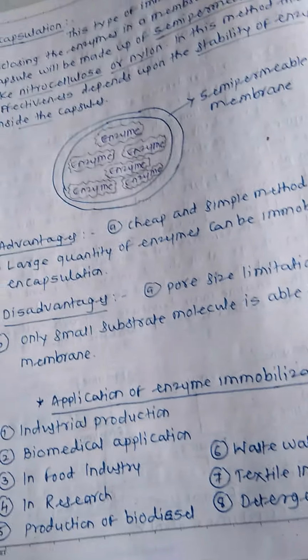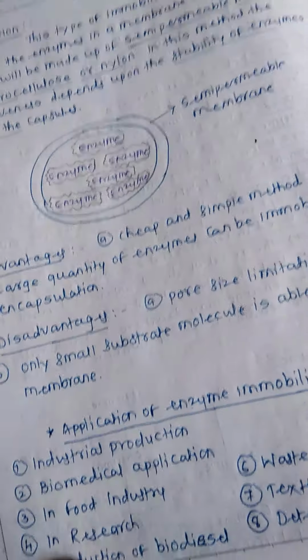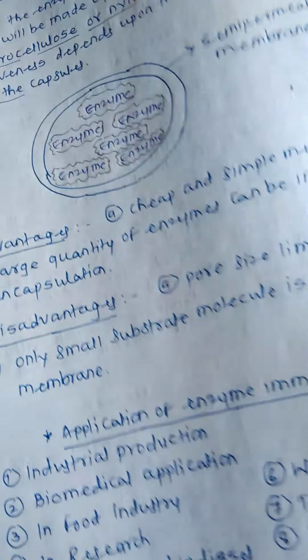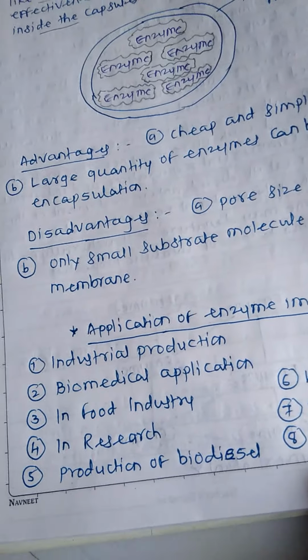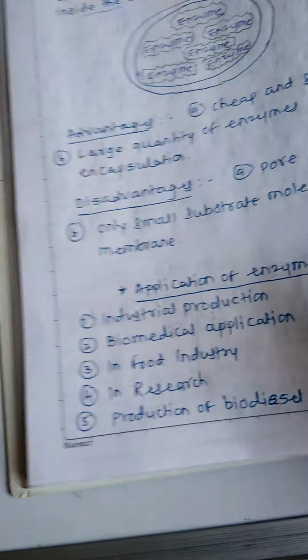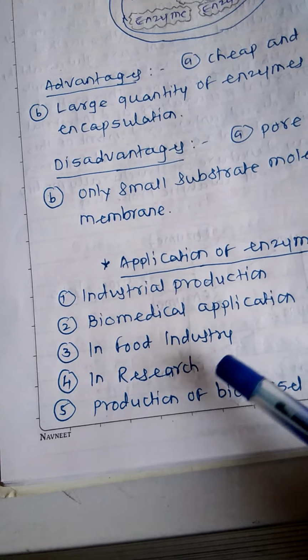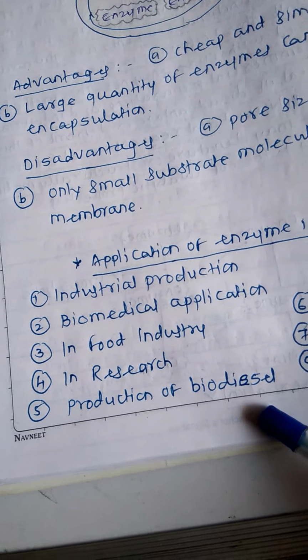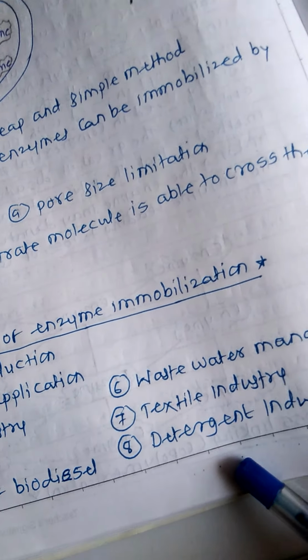Now this is about the 5 different methods of enzyme immobilization. Now there are some applications of enzyme immobilization. There are 8 different applications where immobilized enzymes are used: industrial application, biomedical application, food industry, research, production of biodiesel, wastewater management, textile industry, and detergent industry.